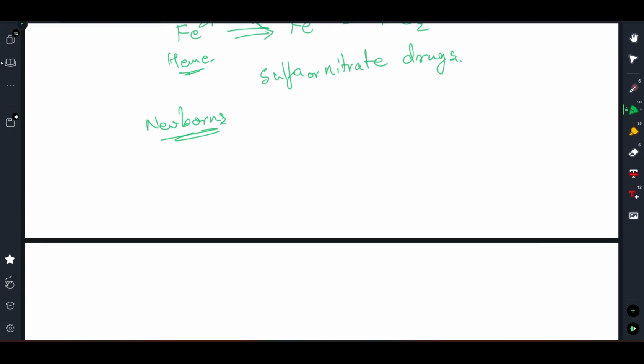But in adults, there are enzyme machineries to convert this Fe+3 back to Fe+2, to reduce the oxidized iron back to its normal state, so the hemoglobin can function properly. But in newborns, these enzyme machineries are immature, due to which you can see methemoglobinemia happening in newborns. They are prone to it.